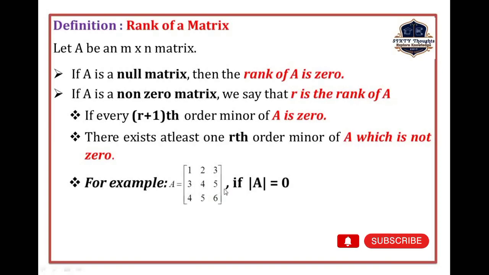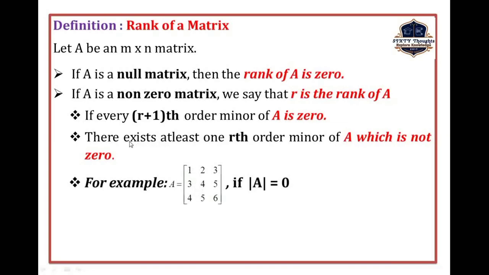So the rank of this matrix is strictly less than 3. You should not get a rank value of 3. Either you get a rank value of 1, otherwise a rank value of 2. Why? Because the determinant of this matrix is 0. Suppose you get modulus of A not equal to 0, therefore the rank of this matrix is 3. Here you get 0, so now I am going to reduce to a 2 by 2 matrix. There are so many possibilities. If we consider these 4 values, this is one of the 2 by 2 matrices. If we consider these 2 values, another 2 by 2 matrix. If we consider these 2, another 2 by 2 matrix.